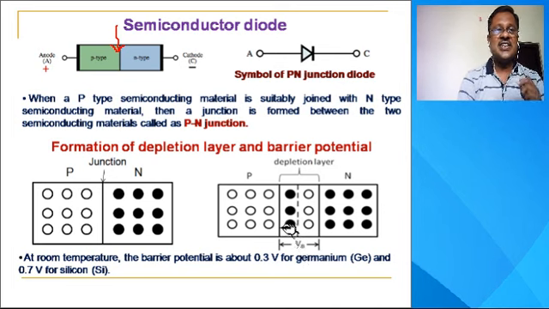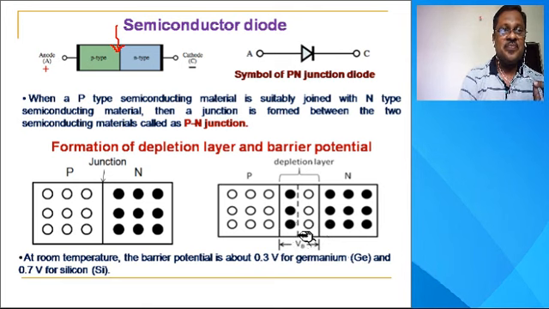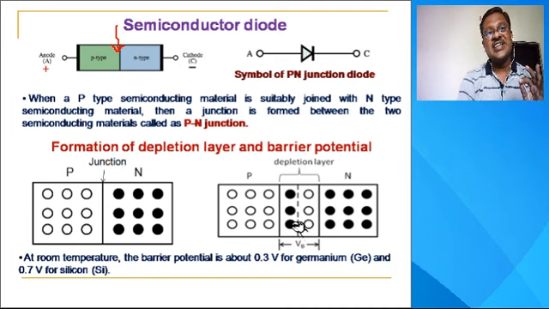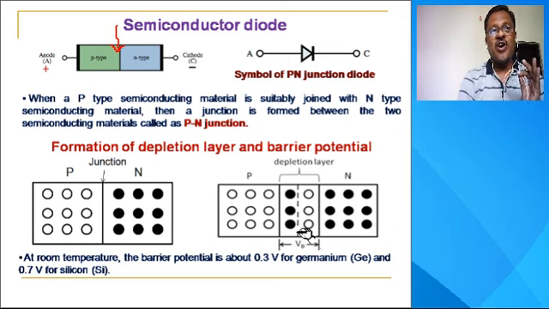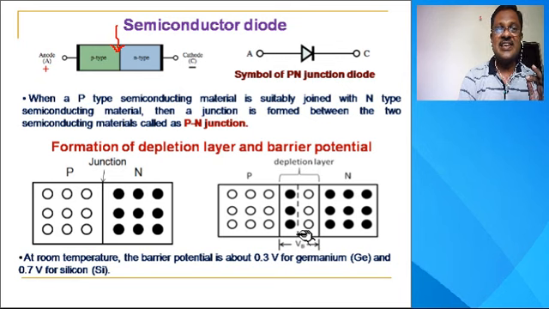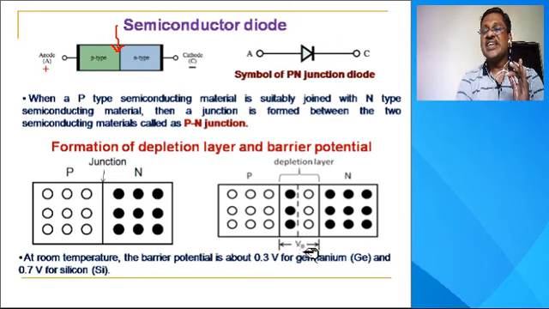When the doping concentration is high, the width of the depletion layer is small, and hence the value of barrier potential is decreased. And when the doping concentration is low, the width of the depletion layer is large and the barrier potential is increased. In this way, depletion layer and barrier potential are formed in the PN junction.